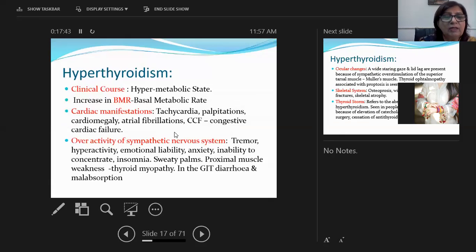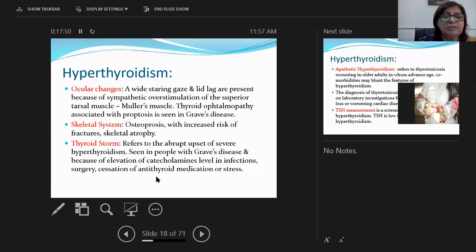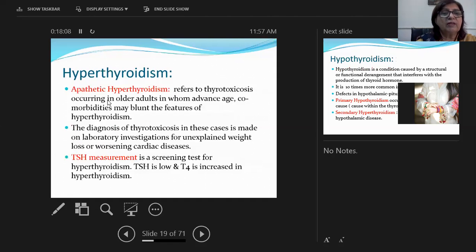Okay, so in hyperthyroidism, we see cardiac changes, changes because of the sympathetic nervous system, ocular changes, skeletal changes like osteoporosis, or thyroid storm, as I've told you, when there is an increase in thyroid hormone because of elevation of catecholamines, which increase in infections or surgeries, and when we stop antithyroid medication.